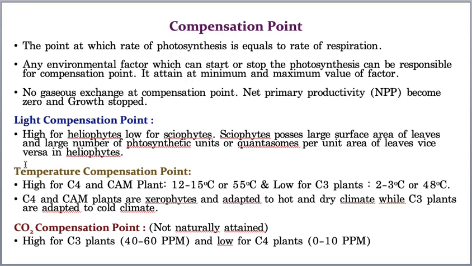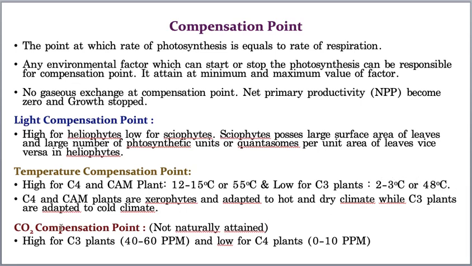Okay, now let us take the next one. The next one is temperature compensation point. This is not a big point, students. Minimum common sense, everyone must have understood. Compensation point is obviously high for C4 and CAM plants, because they have adaptations for this. C4 cycle and CAM cycle I already explained. So it is high for temperature, ranging from a minimum of 12 to 15, even up to 55 degrees centigrade, and low for C3, where the minimum is 2 to 3 and the maximum is 48 degrees centigrade.